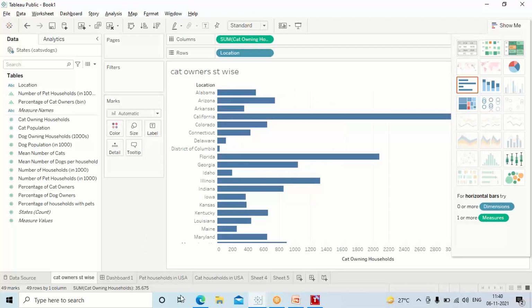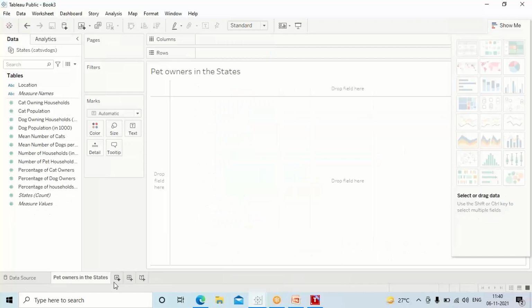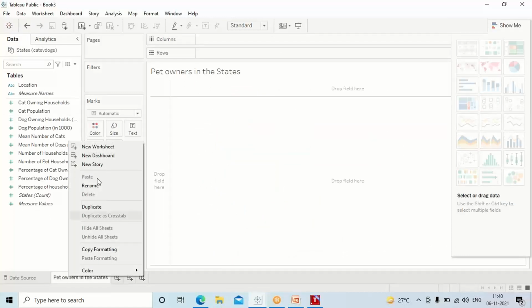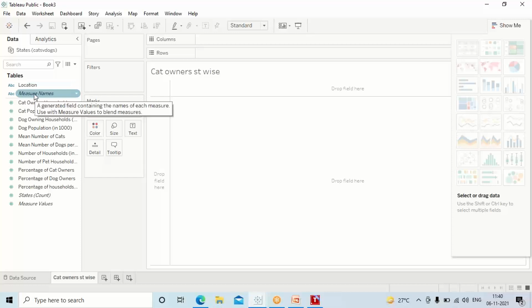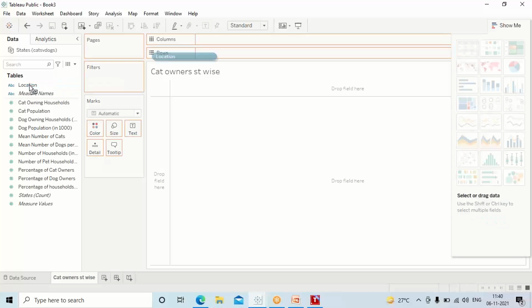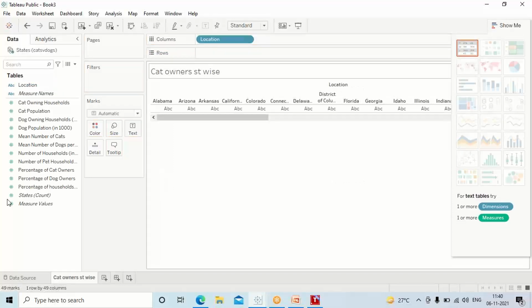Let me do that for you again now. Rename it cat owners state-wise. Now what will I do? I want to look at the state. Where do I see the state here, guys? Do you see this location here? I will drag it into the column. Now I told you cat population, population in number. I'm looking for number.